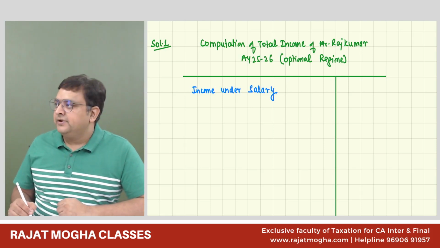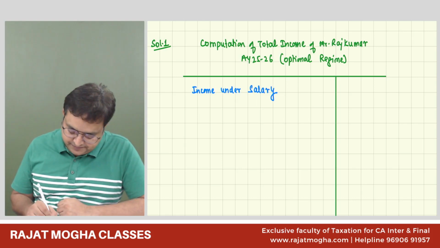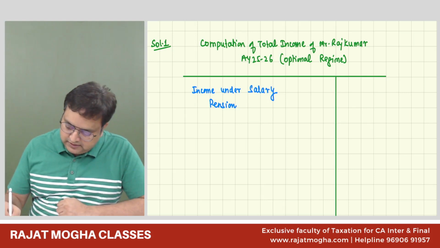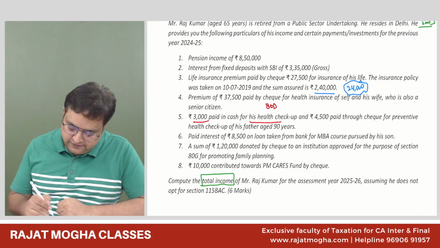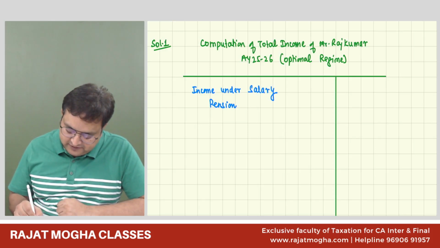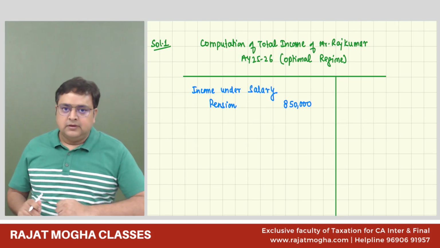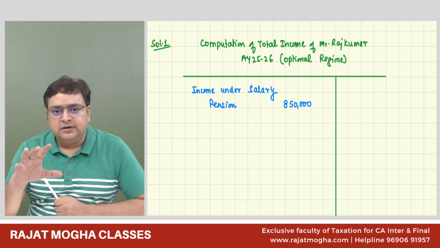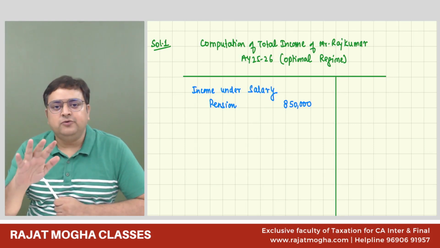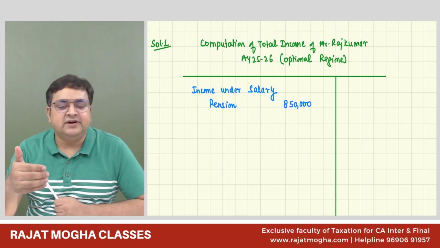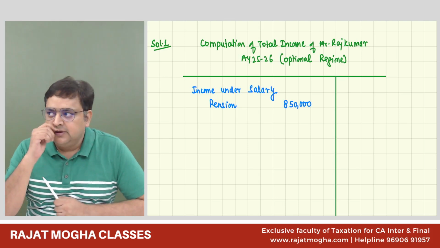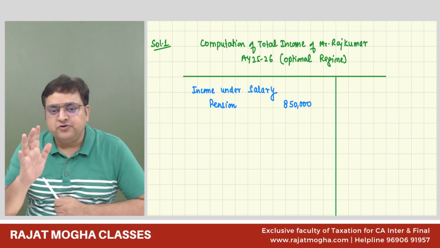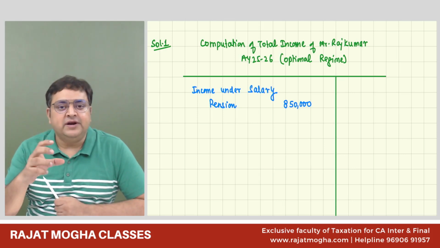So we have pension, and they are telling us that we have pension of 8,50,000 rupees. And generally, if nothing is mentioned, we always assume that it is an uncommuted pension. It's a regular pension. Don't fight with the question that it is commuted, a lump sum pension.